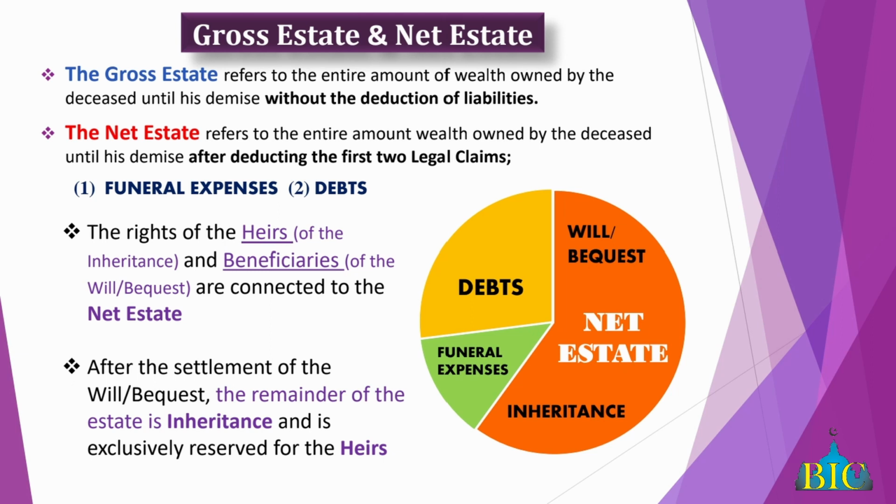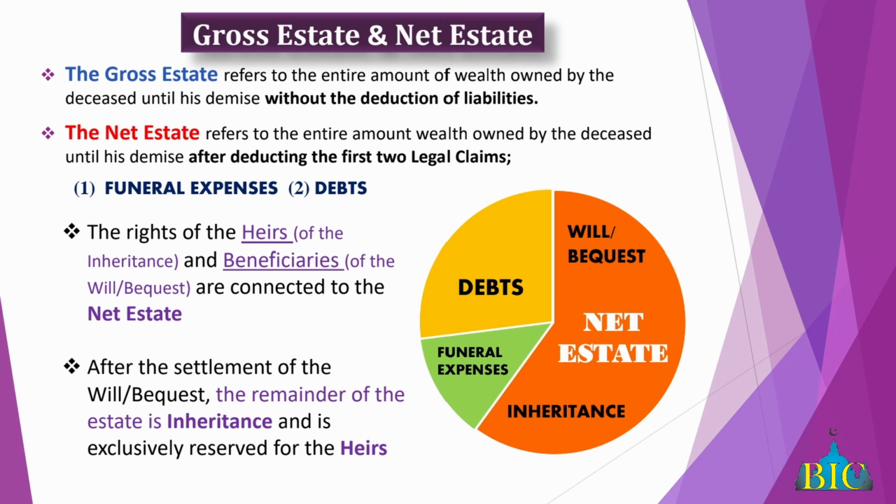Now you have the net estate. The net estate refers to the entire amount of wealth owned by the deceased until his demise after deducting liabilities. And the liabilities here we are speaking about are the first 2 claims to the estate. And the first 2 claims to the estate is the funeral expense and the debts of the deceased. After deducting these 2 things, then you have what you call the net estate, right?